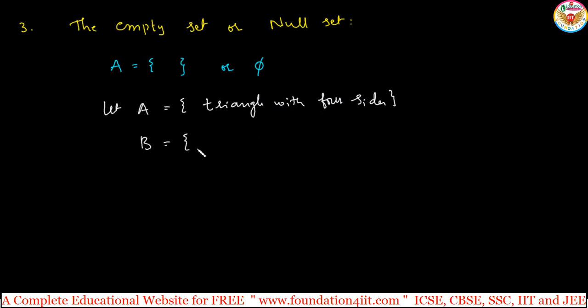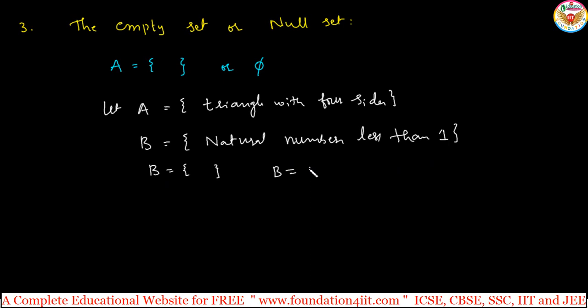Set B: natural numbers less than 1. The question is natural numbers less than 1. Natural numbers start with 1, but there is no natural number less than 1. It is empty. So that means B is equal to null, that is B is equal to void or null set or empty set, right? There are no elements. The set is a null set or empty set.